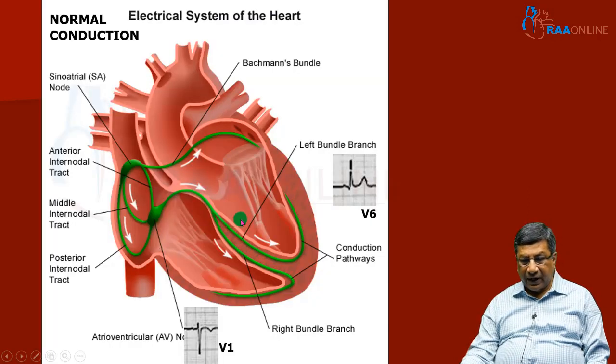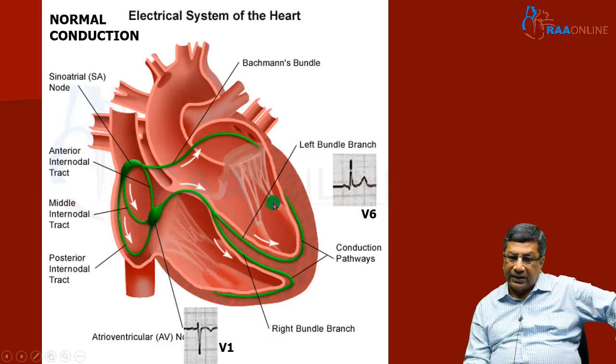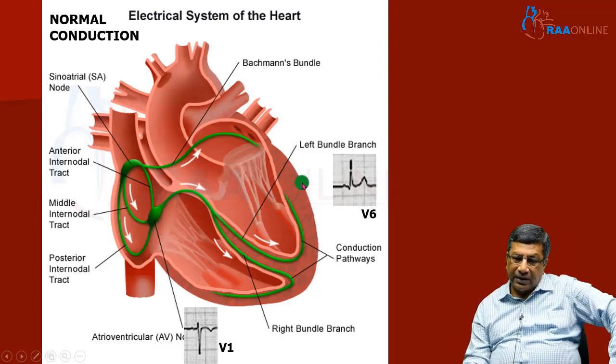So, once again we revise our concept about normal ventricular activation in chest leads. That will give us an idea of how the bundle branch block is going to alter my QRS complexes in chest leads. To diagnose bundle branch blocks, we have to primarily concentrate on chest leads, because there is abnormal depolarization in the horizontal direction.